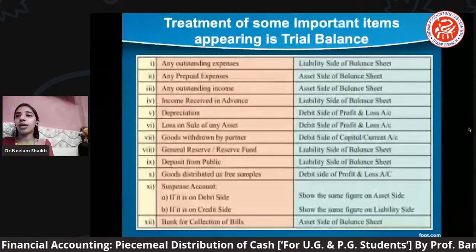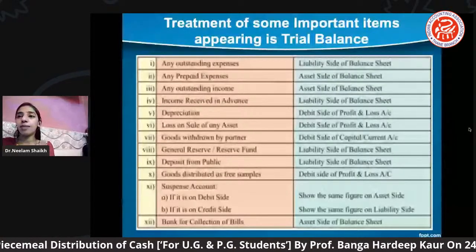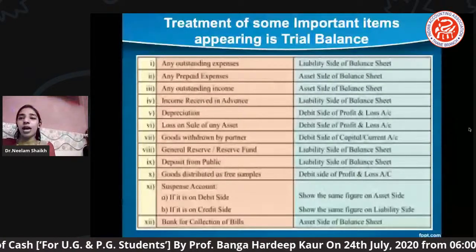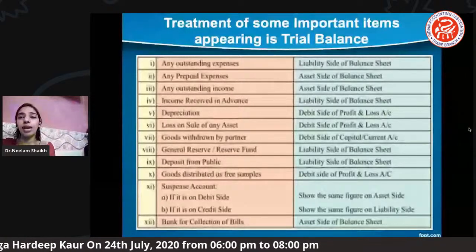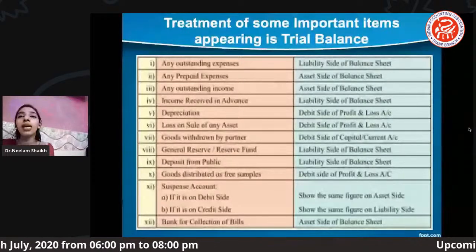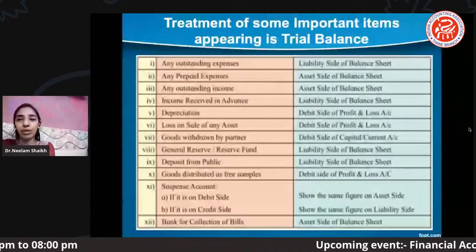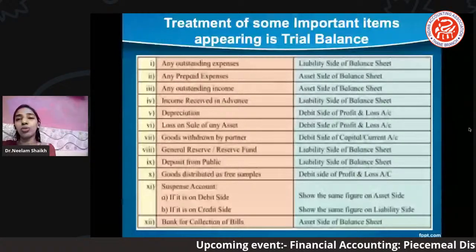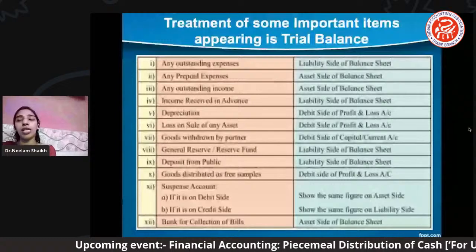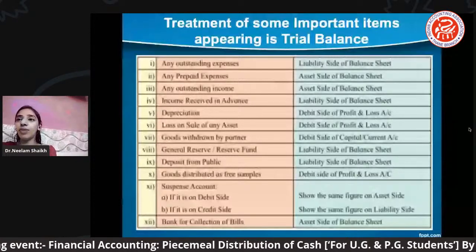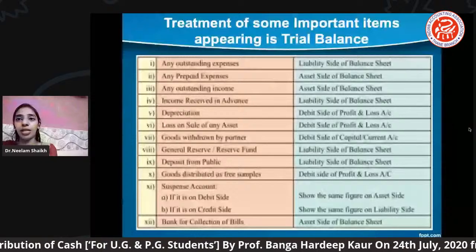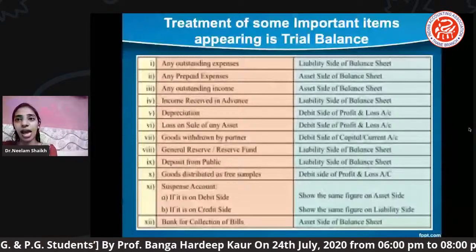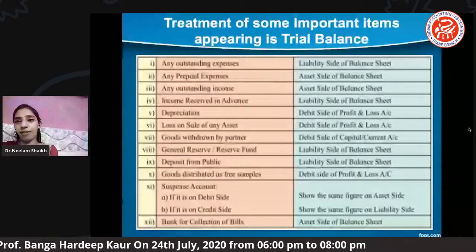For example, outstanding expense, that means the liability side of a balance sheet. If it is outstanding, students directly put it in the P&L account, but it is one of the liabilities. Why? Because it is given in the trial balance, it is not given in the adjustment. Suppose you take the same adjustment the opposite way, given in the adjustment instead of the trial balance, then what will you do? If it is given in the adjustment, then definitely it will appear in the profit and loss as one of the effects, and on the balance sheet liability side as the second.